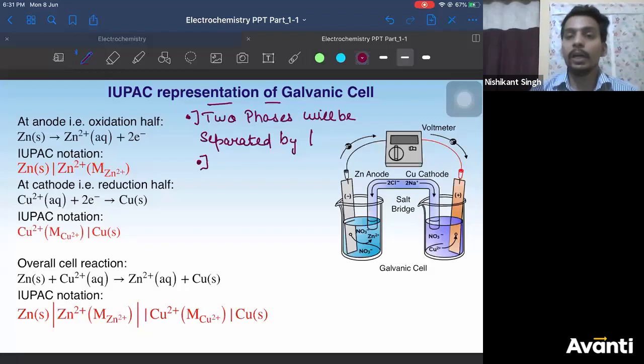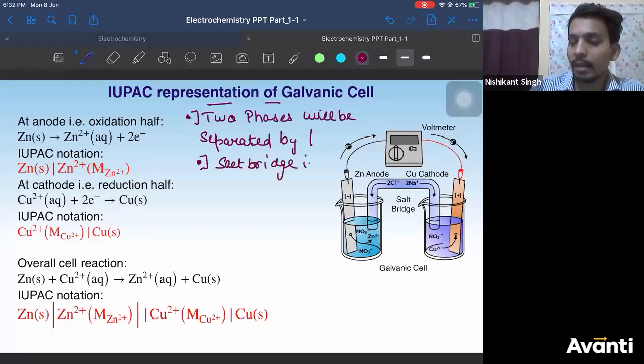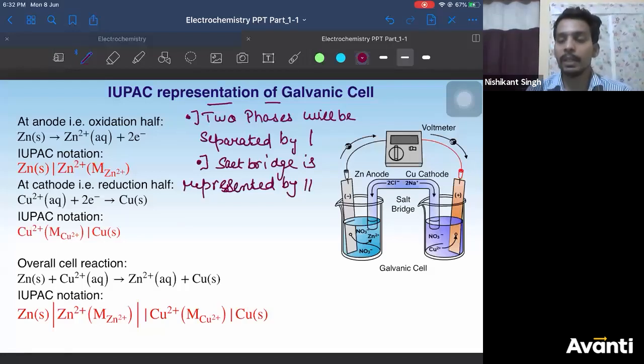The second point here is that the salt bridge is represented by a double vertical line. Right? Now, how do you represent the overall cell?